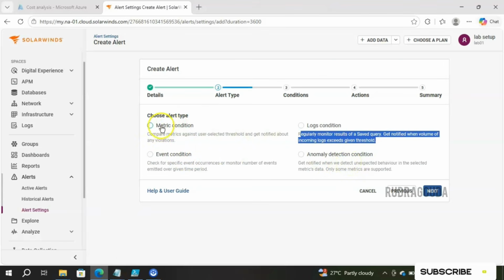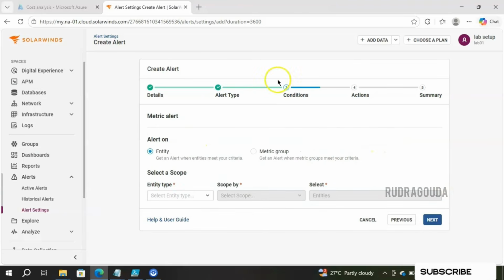Let's go for the first option, that's metric condition. Once this is finished, I'll go for the anomaly detection condition. After selecting the metric condition, I'll click on next, right? Now we are in the third step, that is condition. So metric alert and alert on entity are metric group.